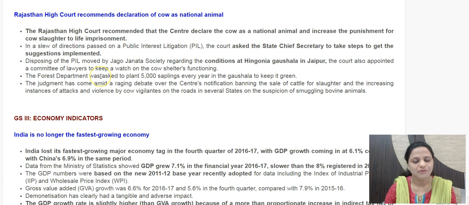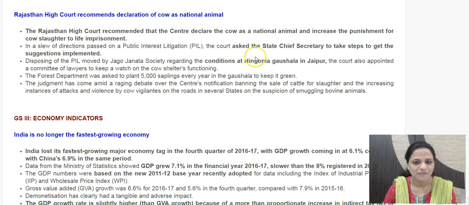The next news item is Rajasthan High Court recommends declaration of cow as national animal. So the Rajasthan High Court has now recommended the centre to declare cow as a national animal and increase punishment for cow slaughter to life imprisonment. So this was on the basis of a PIL which was put before the Rajasthan High Court. So in this PIL, the issue was regarding conditions of gaushalas in Jaipur. So specific points have been put forth in the order to improve the conditions of gaushalas. Even there should be 5,000 saplings every year planted in the gaushalas to keep them green is one of the points put forth as an order to the forest department.